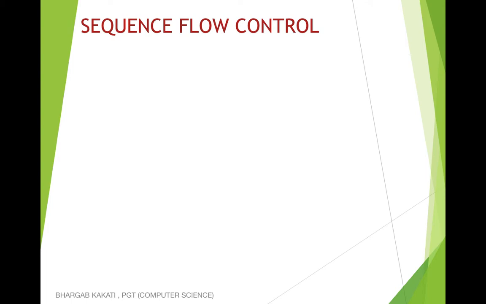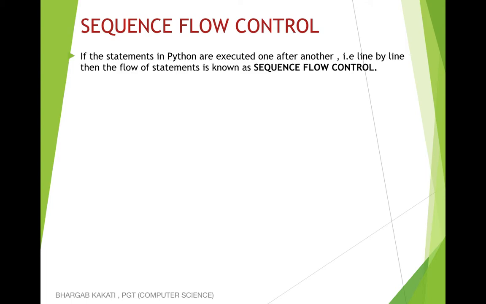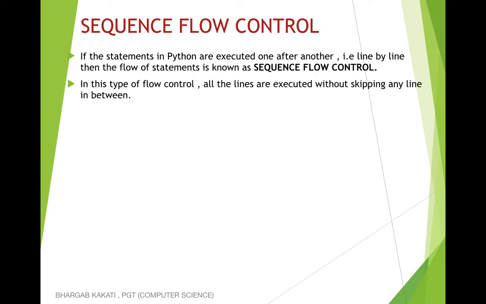Now if the program runs in that manner, one after another without skipping any line in between, it is known as sequence flow control. So if the statements in Python are executed one after another, that is line by line, then the flow of statements is known as sequence flow control. In this type of flow control, all the lines are executed without skipping any line in between. So in case of sequence flow control, you will find that no line is skipped in between. All the lines are being executed.